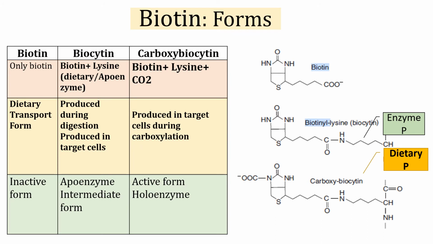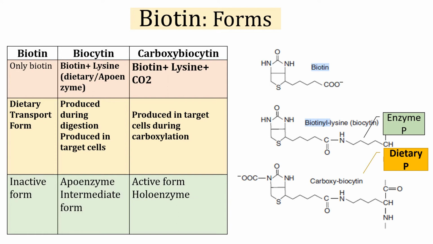Now, what are the various forms of biotin? Biotin is present in three forms. First is only biotin, second is biocytin, and third is carboxybiocytin. Biotin means only biotin. It is produced during digestion of dietary proteins which have biotin, and it is a transport form of vitamin B7. And it is not an active form which takes part in carboxylation reaction.